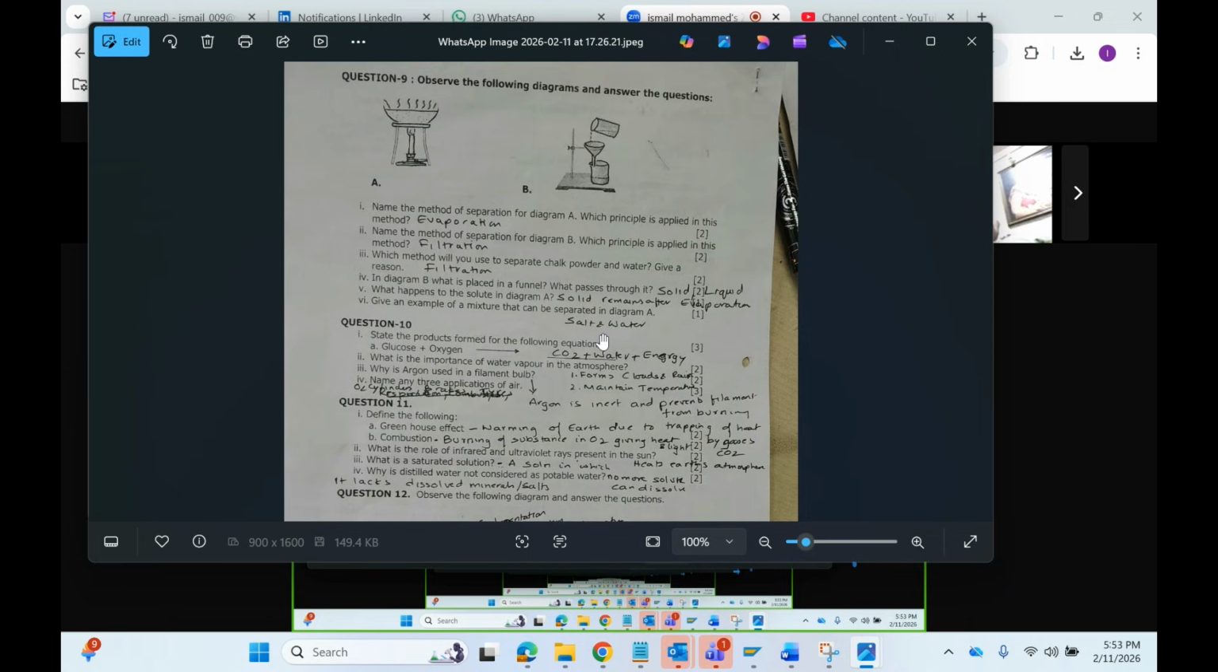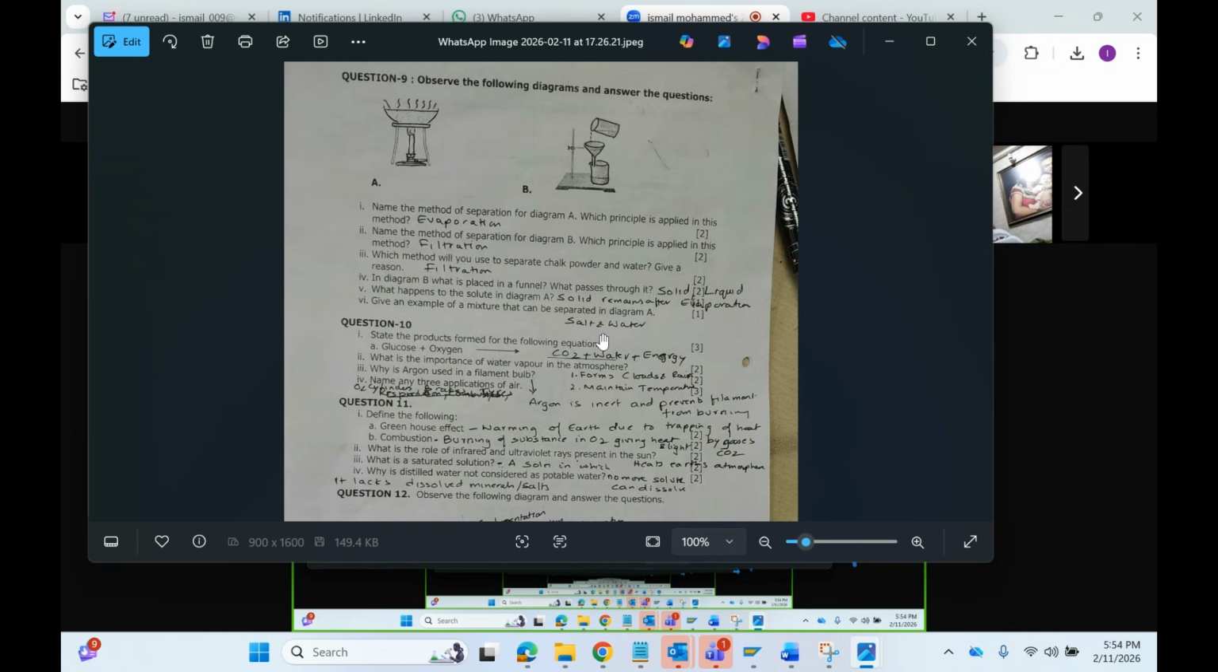Next one, name the method that you use in B. Which principle is used? Filtration. When you mix solid and liquid, and that solid is not soluble in water, you take a funnel and keep a filter paper in the funnel and pour that mixture into the funnel. The liquid settles down and the solid stays in the funnel on the filter paper. So this technique is called filtration. The third one is also the same: chalk powder and water, filtration.